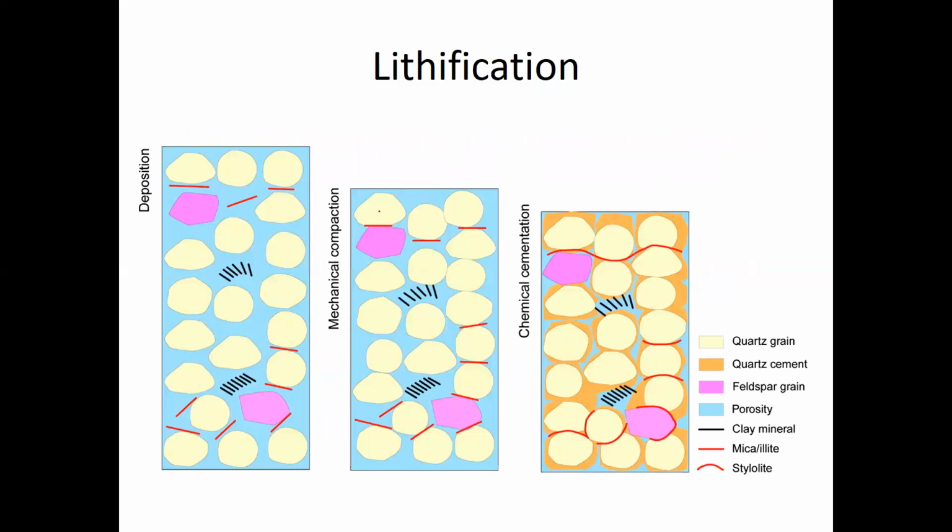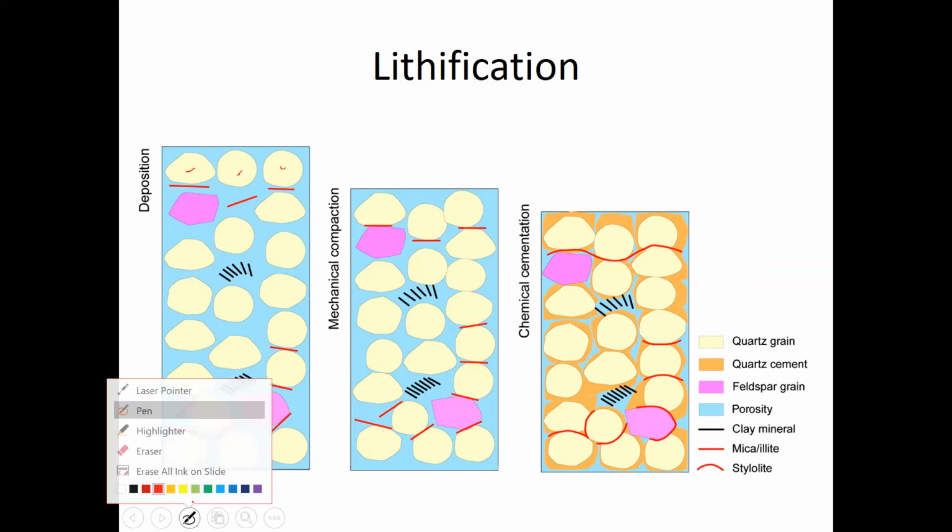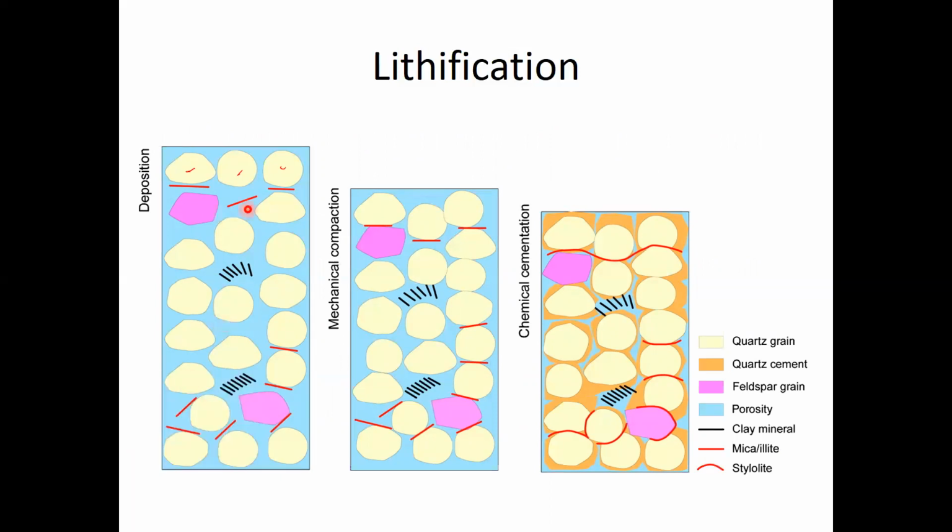So here we can visually see that process. On the left, we see sediments are deposited. These are the grains of sediment, and the blue is empty space between the grains of sediment. The sediment is compacted by additional sediments being deposited, which reduces the space between them.